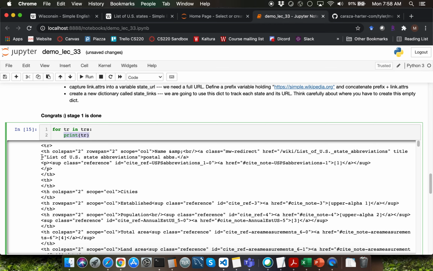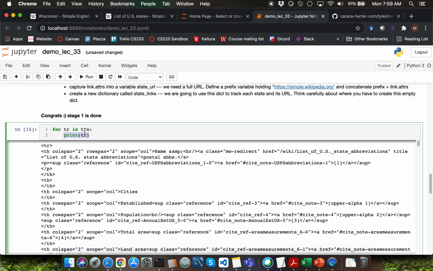Within each tr tag, we want to be able to find the table header tag, which is the th tag. I know that the table header tag is the one which contains the hyperlink, which is going to have the URL to the individual state pages. How can we find the table header tag?